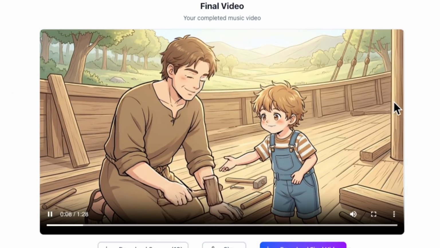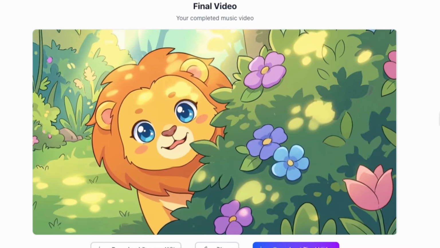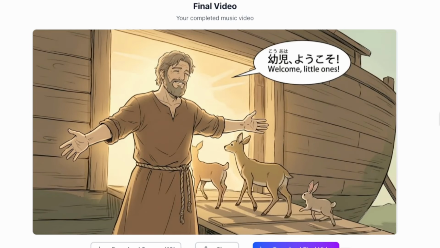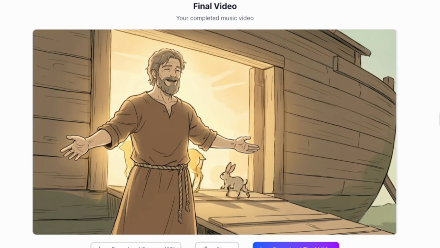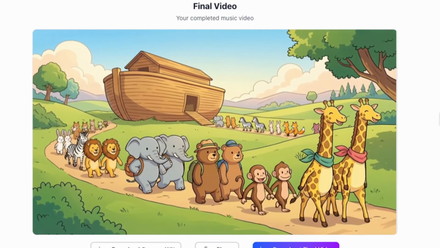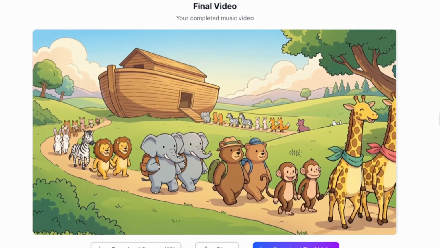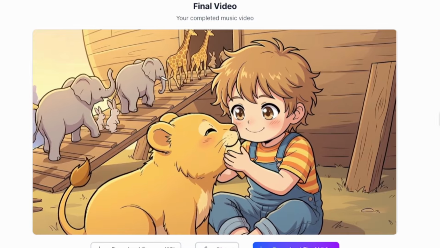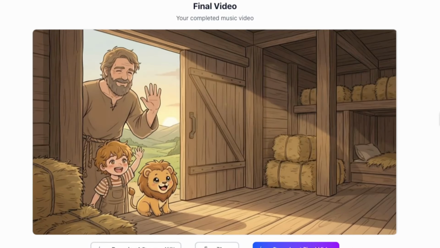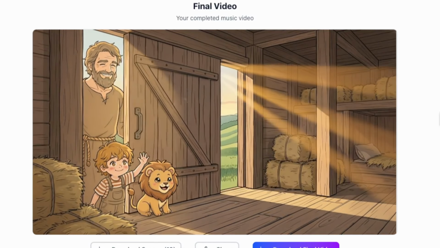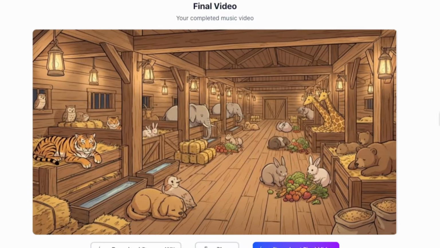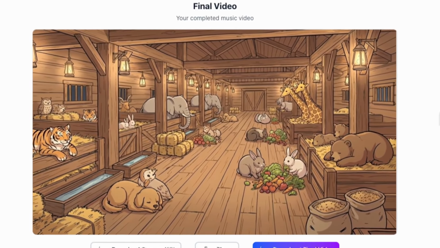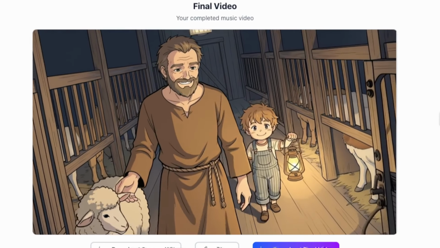Rainy clouds in the sky. God told Noah, build it high. Hammer, saw, wood and glue. Big boat ready just for you. 2 by 2, God cares for you. Elephants, lions, kangaroos. Storm may roar, but this is true. God holds tight to me and you. 2 by 2. God cares for you.